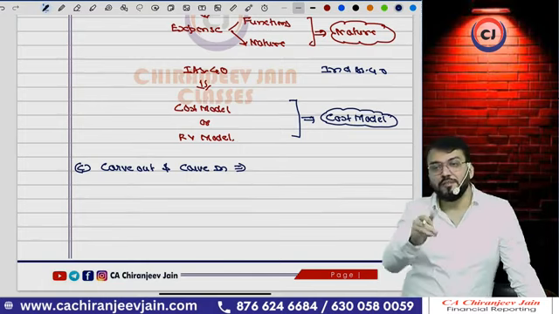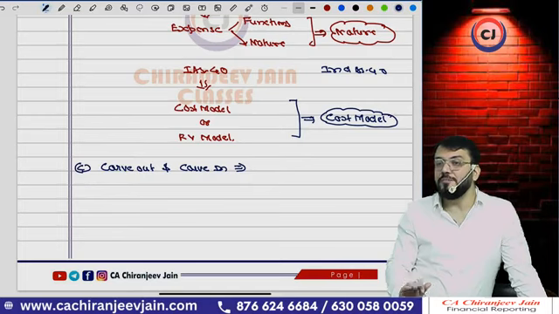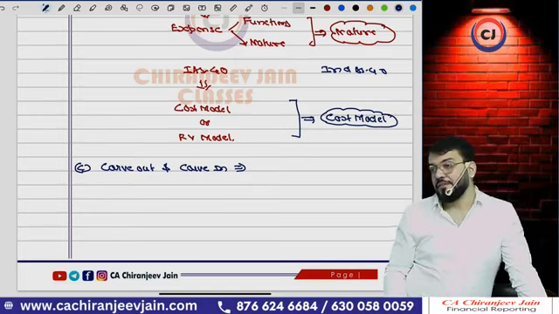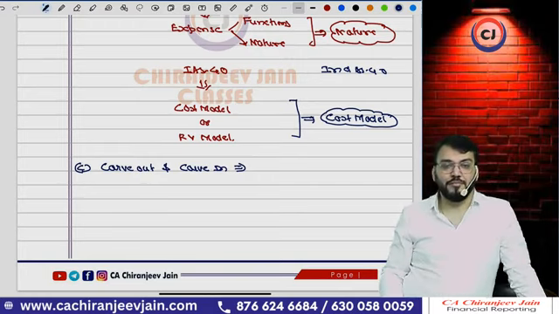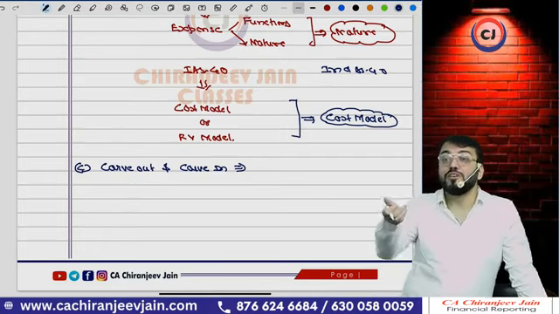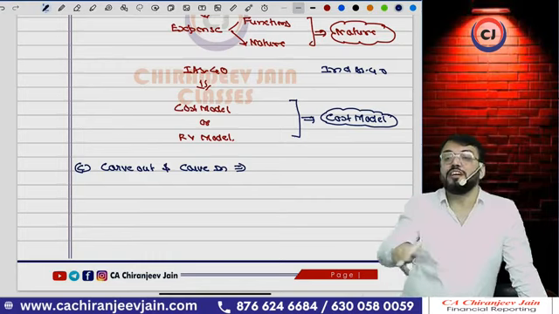IFRS has given one accounting treatment, but we have modified it and given a different accounting treatment as per the prevailing economic conditions in India. That is known as carve out.